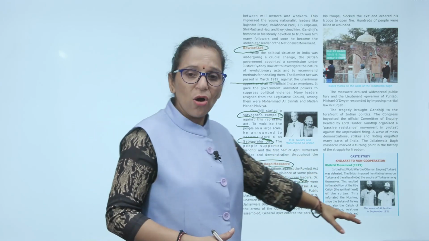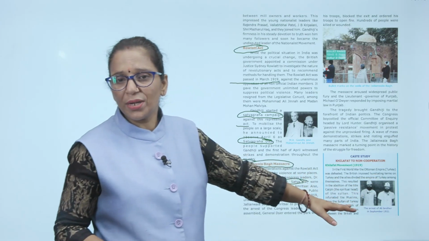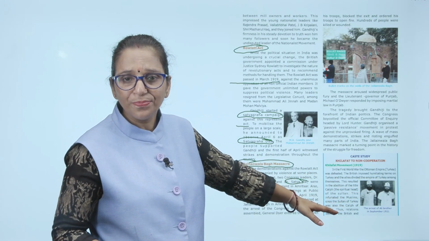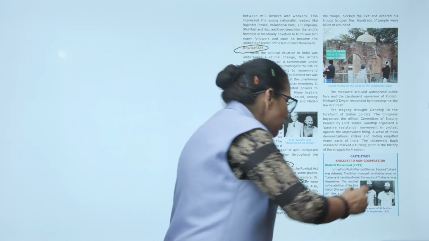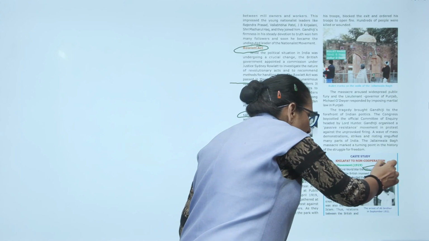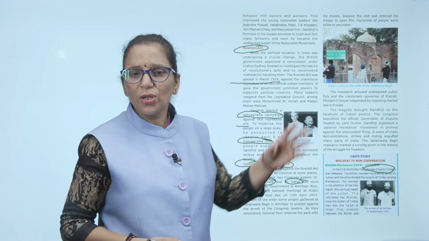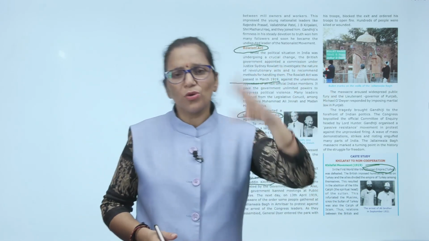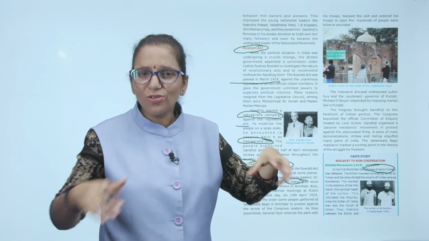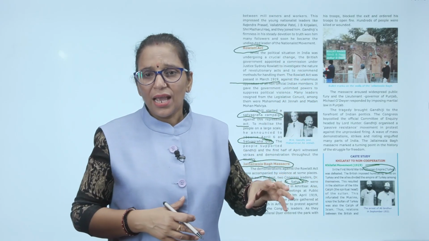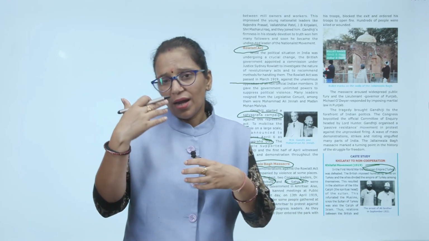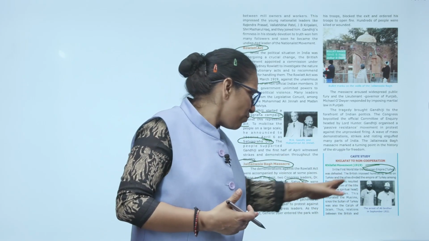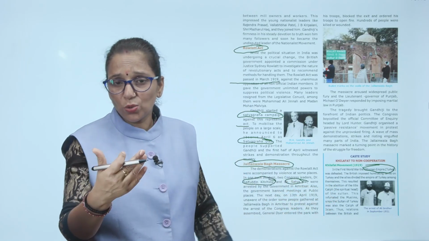There is one case study, from the Khilafat movement to the non-cooperation movement, that has been given to you, 1919. The Khilafat movement, during the First World War, what happened? The Ottoman Empire of Turkey was defeated by the Britishers. The Ottoman Empire had been ruling over the Christian population in Europe for many years. Then the allies of Europe collectively defeated it, and this resulted in the abolition of the title Caliph. It means the head, the ruler of the Ottoman Empire, was considered a Caliph, the spiritual head.